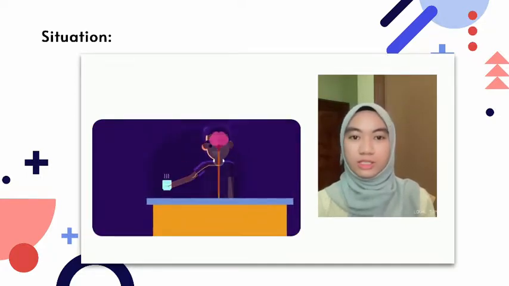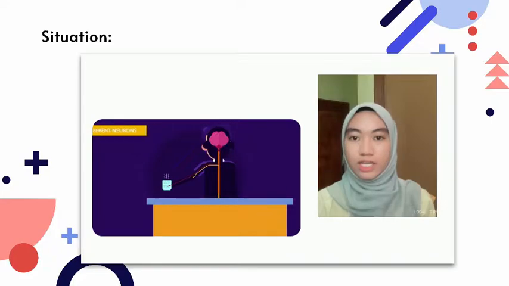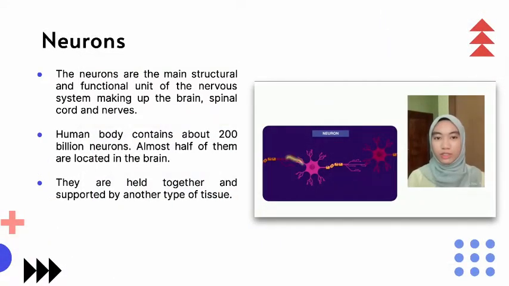Your brain processes that information and sends a response through motor neurons, known as efferent neurons, that you must put the cup back.